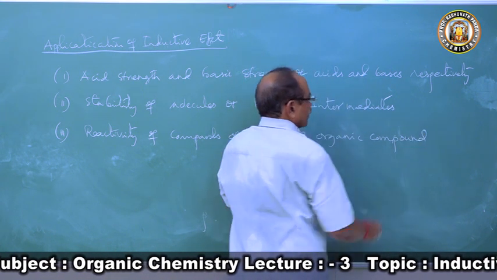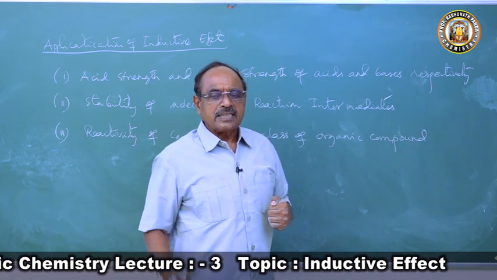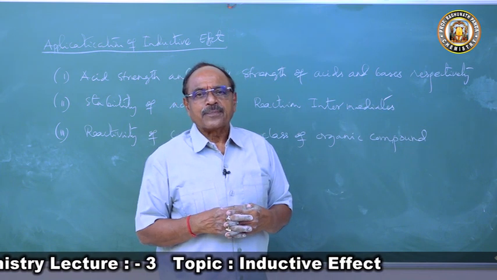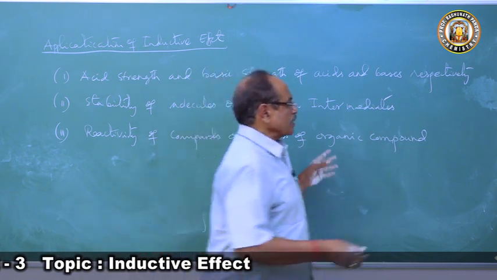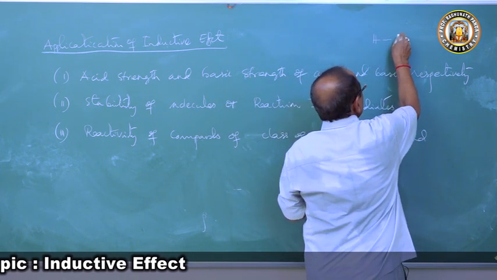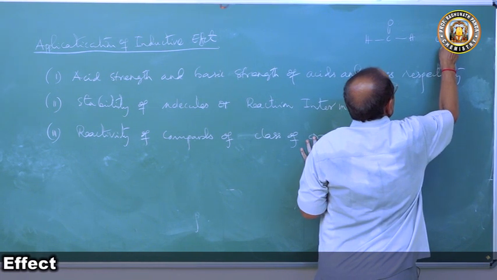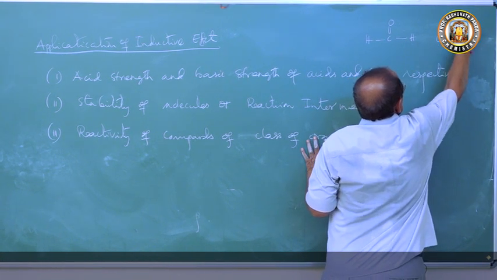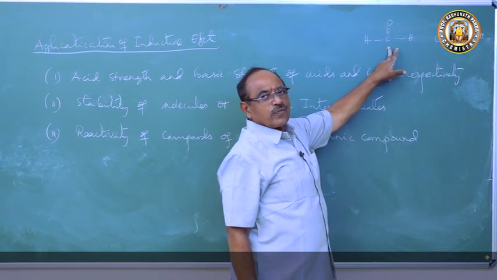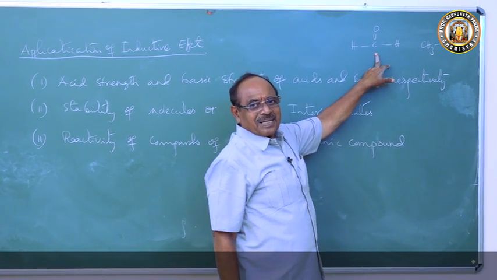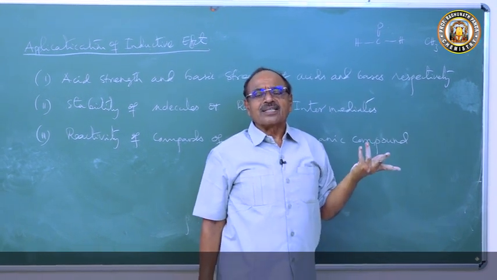For example, you have formaldehyde, HCHO, and acetaldehyde, CH3CHO. Formaldehyde undergoes addition reaction. What is formaldehyde? HCHO, formaldehyde, and CH3CHO, acetaldehyde. Both undergo nucleophilic addition reaction. But formaldehyde is more reactive than acetaldehyde.